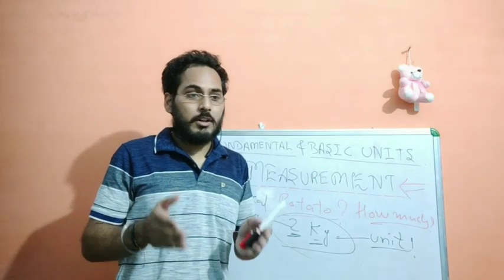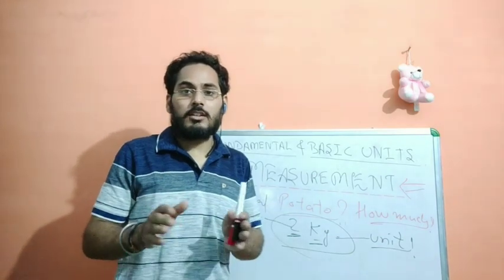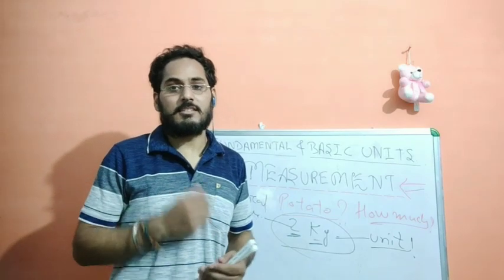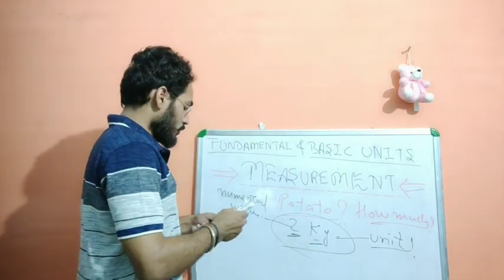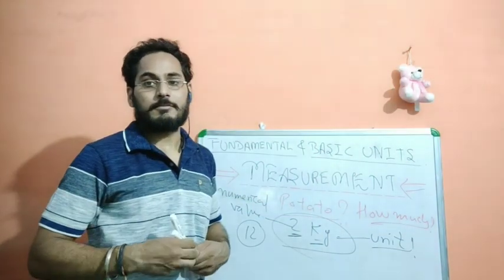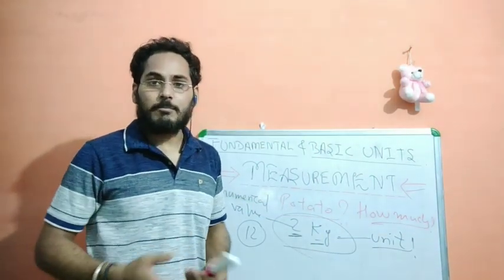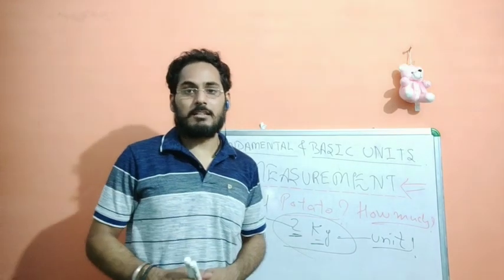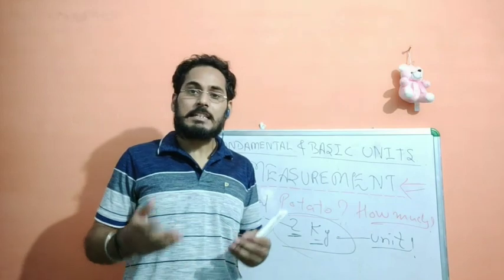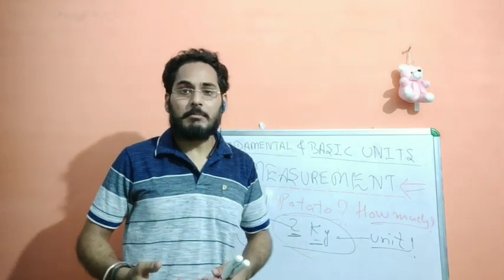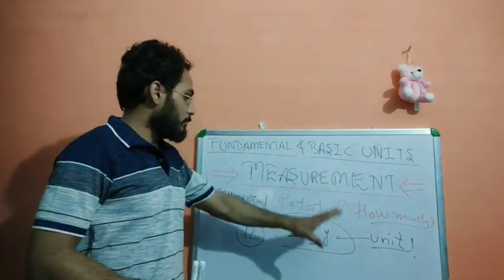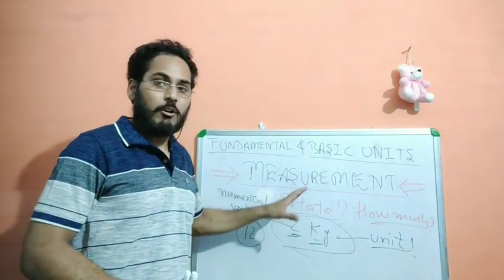When you talk about bananas, they do not come in kg. They are taken as a dozen. In 1 dozen you know there are 12 pieces of banana. So this is a type of quantity. If you want to buy some milk, obviously it will not come in kg. You have to take it in liters, like 500 ml, liters. So this is all about measurement and quantity.